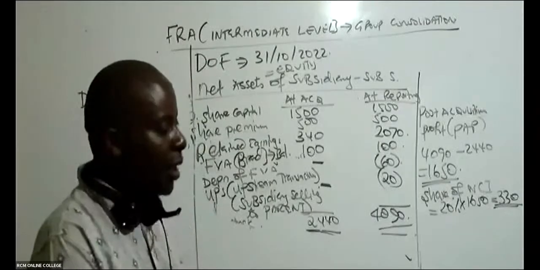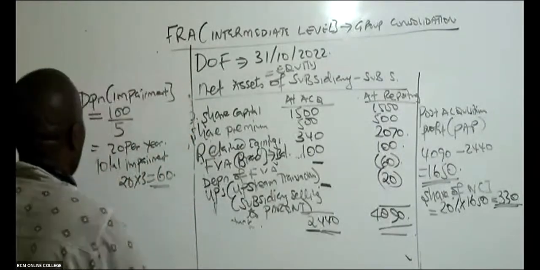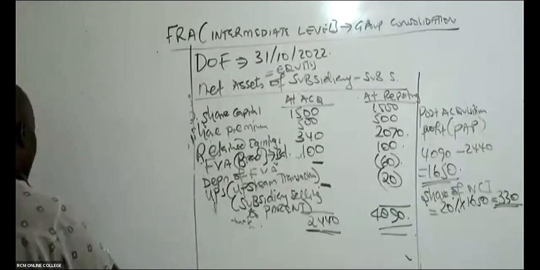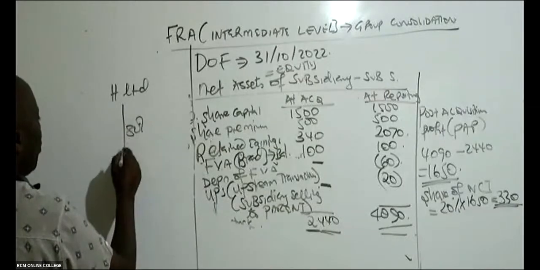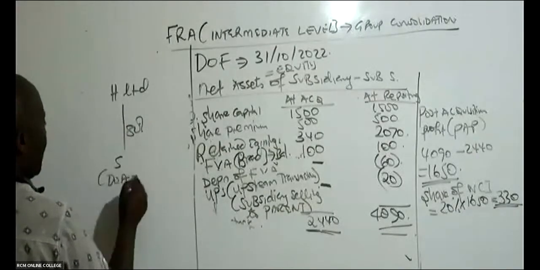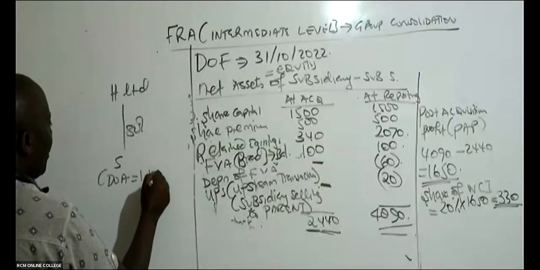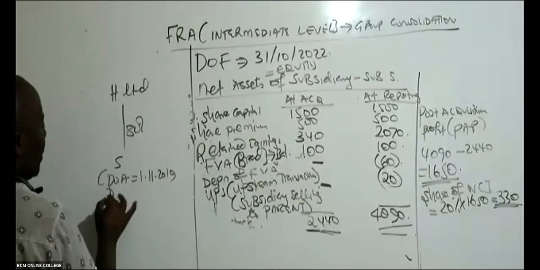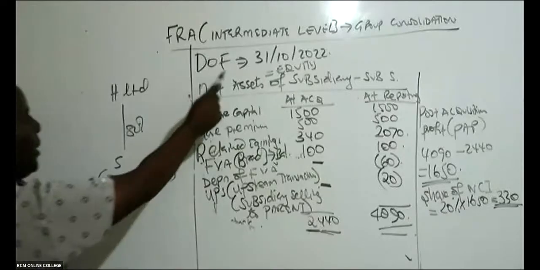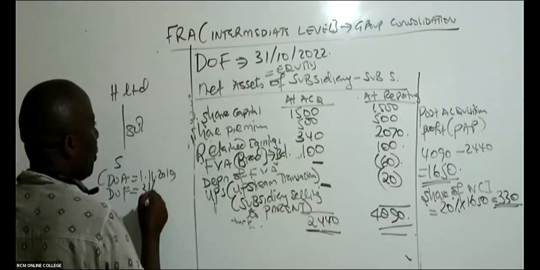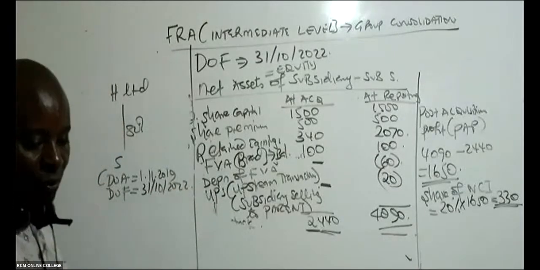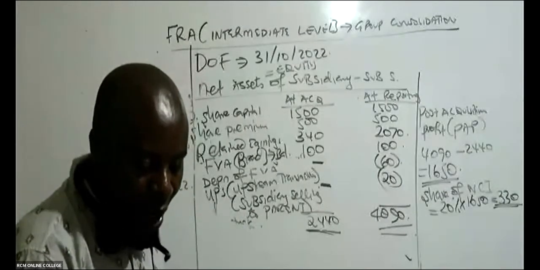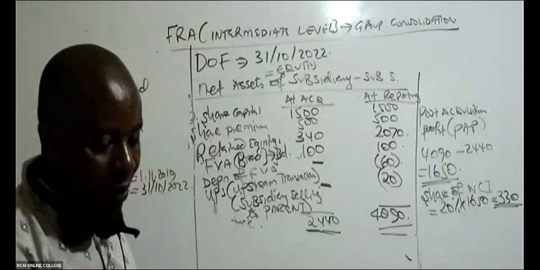So we had drawn this group structure and said, H Limited here acquired 80% of S Limited, and the date of acquisition is 1st November 2019. But the date of the financial statements, Ruben, is this one. The financial statements given there are going up to 31st/10/2022. So, Bwana Ruben, if you count here, the date of the financial statements will be found here.